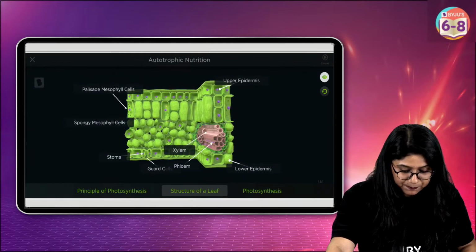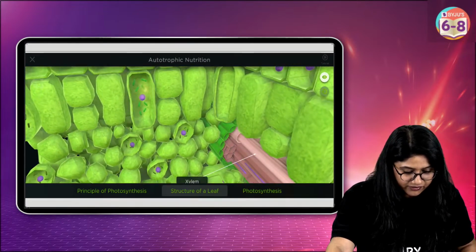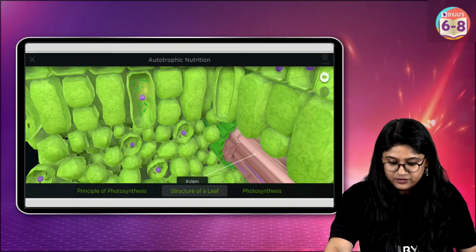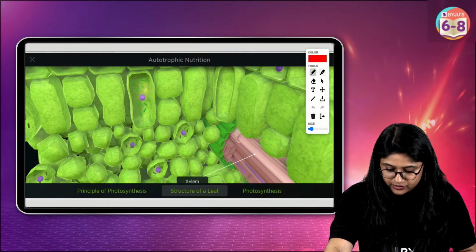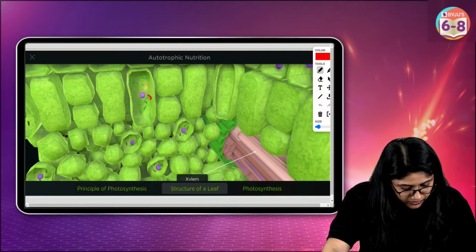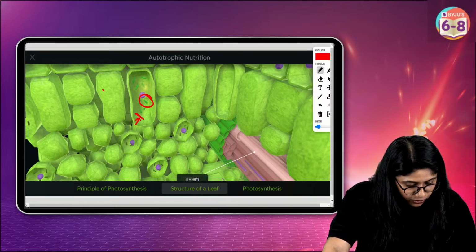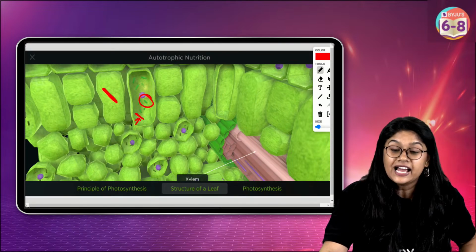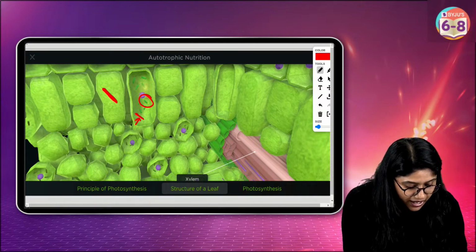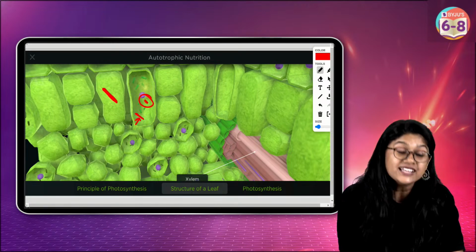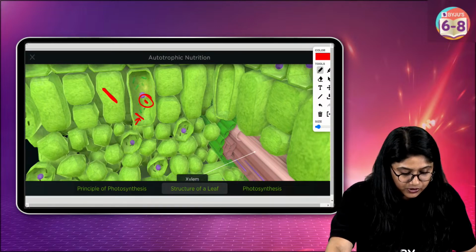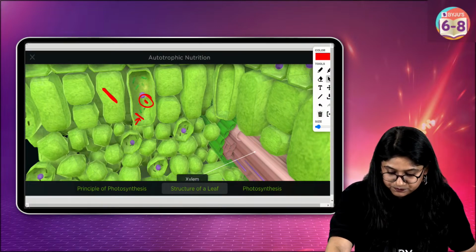We have, see the purple thing that you see over here. Can you see the green thing, everyone? Tell me, can you see the green part inside the cell? One minute, let me just open the page marker so I can write it over here. Can you see this green part, like a rod kind of structure? Yes, that is the chloroplast. Can you imagine, inside the cell we have the chloroplast, the green part over here. And inside that we have the chlorophyll. Clear? I cannot zoom more than that because then you will not be able to see.